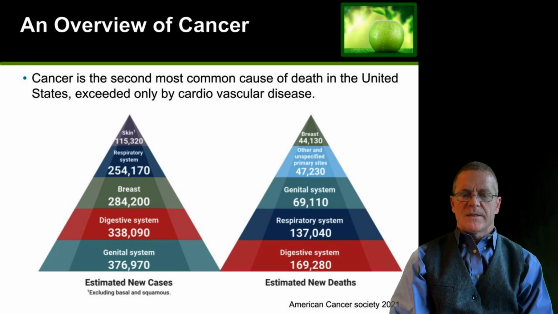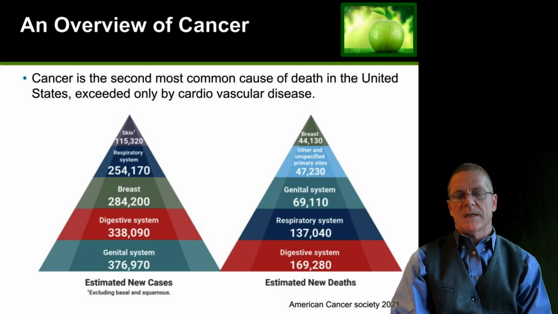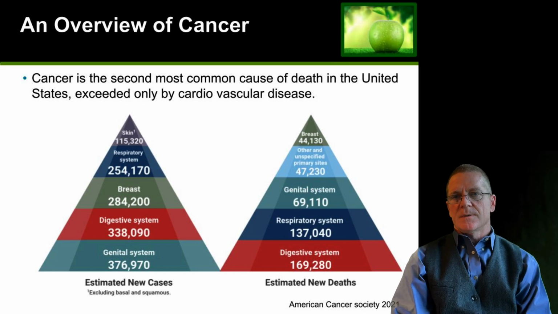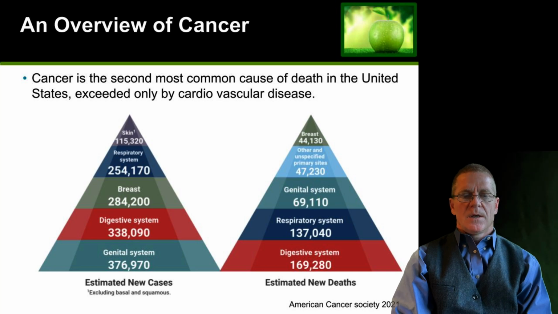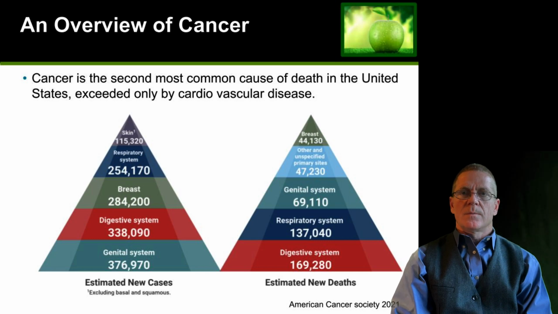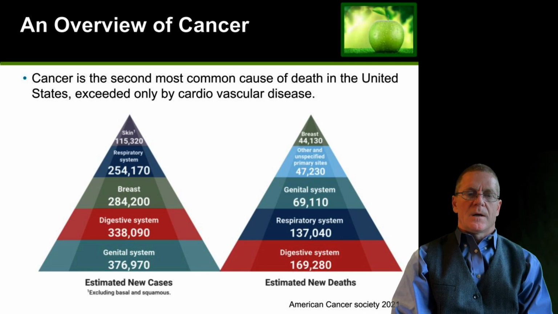On the left, you can see estimated new cases. You can see that the cancers of the skin, respiratory system, breast cancer, digestive system cancer, and genital system cancers are the most common. But in terms of death, the most common cause of death from cancer are cancers of the digestive system. That would be the stomach and intestines, primarily. Next, respiratory system. That would be primarily the lungs. Then the urogenital system would be the next most common cause of cancer.